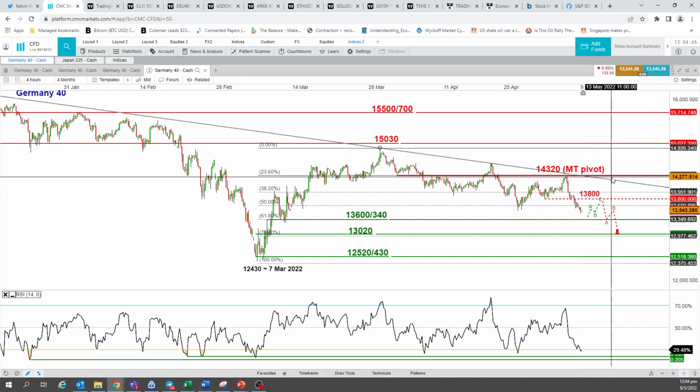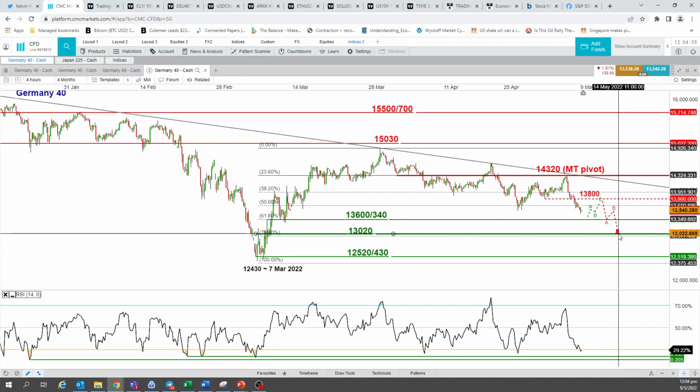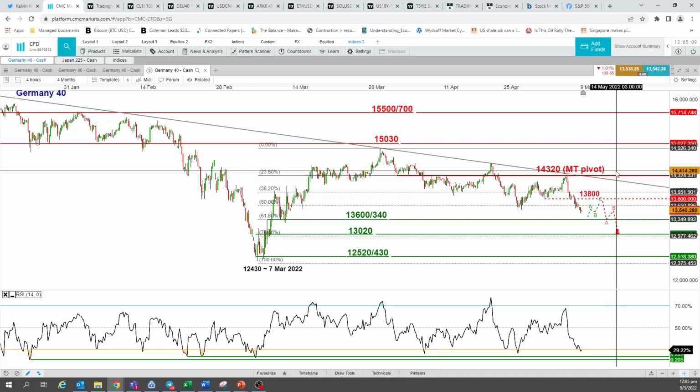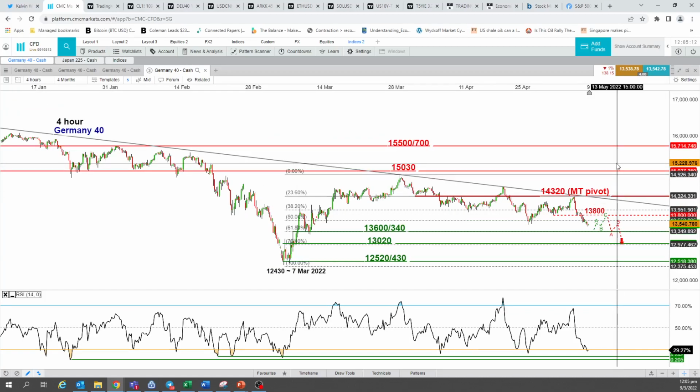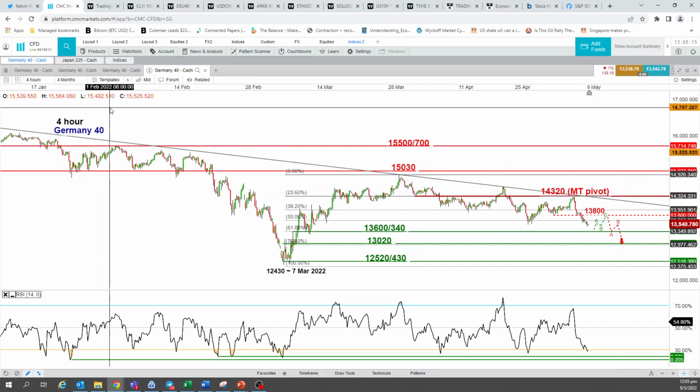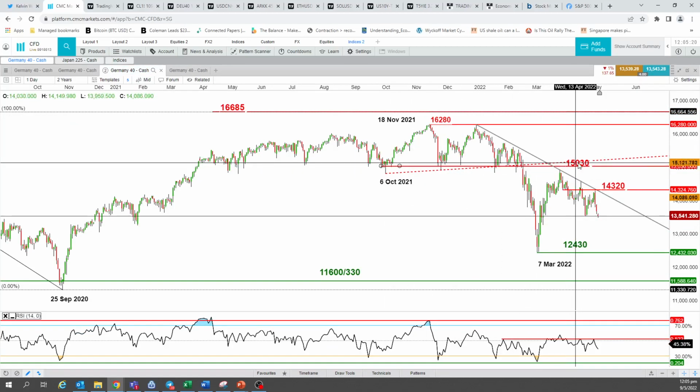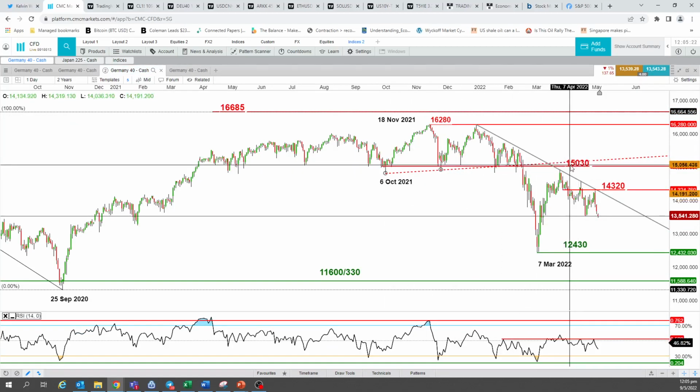Our maximum will be the key medium-term pivotal resistance. So as long as this level is not surpassed on the upside, that means there's no clear 4-hour close above 14,320, we still expect price action to drift down lower to retest the next support level, potentially at 13,020. However, with a 4-hour close above 14,320, we will start to see the shape of another leg of short-term corrective rebound towards the 15,030 level. So what's the 15,030 level? Bear in mind, this is the key former range support that now turns into a pullback resistance at 15,030.